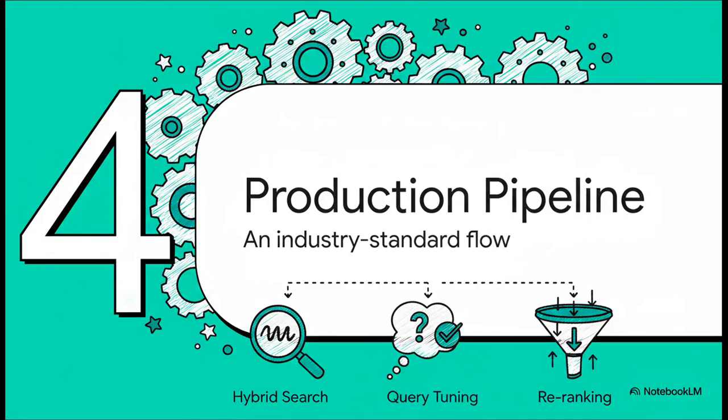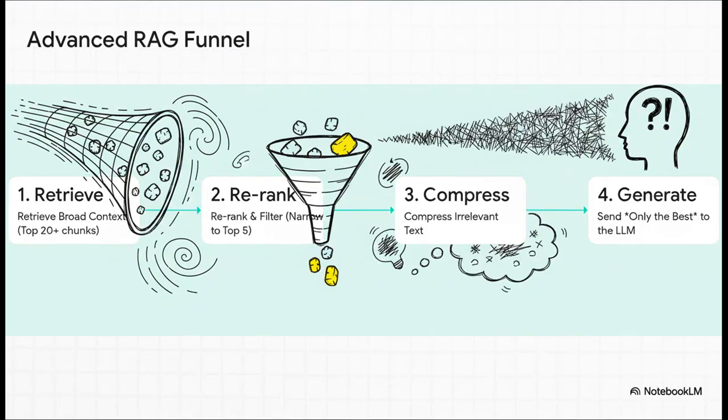All right, so we've got our new power tools, hybrid search, query tuning, and re-ranking. Now for the fun part. Let's put it all together into a production-ready pipeline. This isn't just a list of steps, it's a smart funnel designed to get the best possible result with the least amount of work. And here's what that funnel looks like in action.